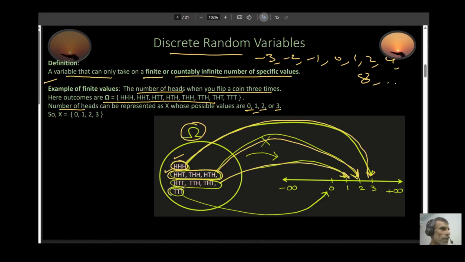And the last one, tail, tail, tail, has no heads, so this one gets mapped to 0. So X can be 0, 1, 2, 3. And what X is doing is basically a mapping. It's mapping your sample space to numbers on your number line.